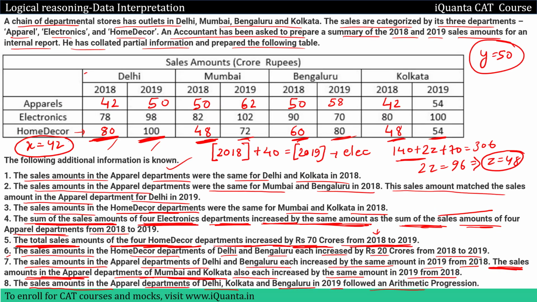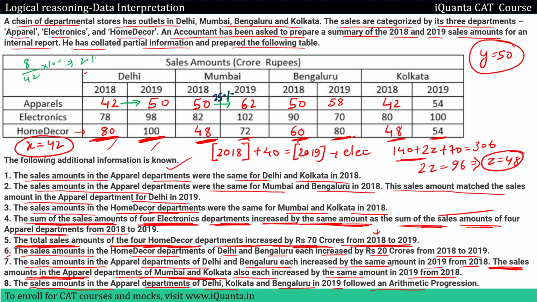2018 to 19. So if we start from here, 42 to 50, there's a change of 8 because it is increasing by 8, upon initial 42, into 100. If you solve this, 8 upon 42 is around 1 by 5. So 100 upon 5, 20%. Okay, now let us look for bigger increases. 50 to 62, so change is 12 upon 50. 12 upon 50 is 1 by 4. 1 by 4 of 100 is close to 25%. So this becomes 25% approx.